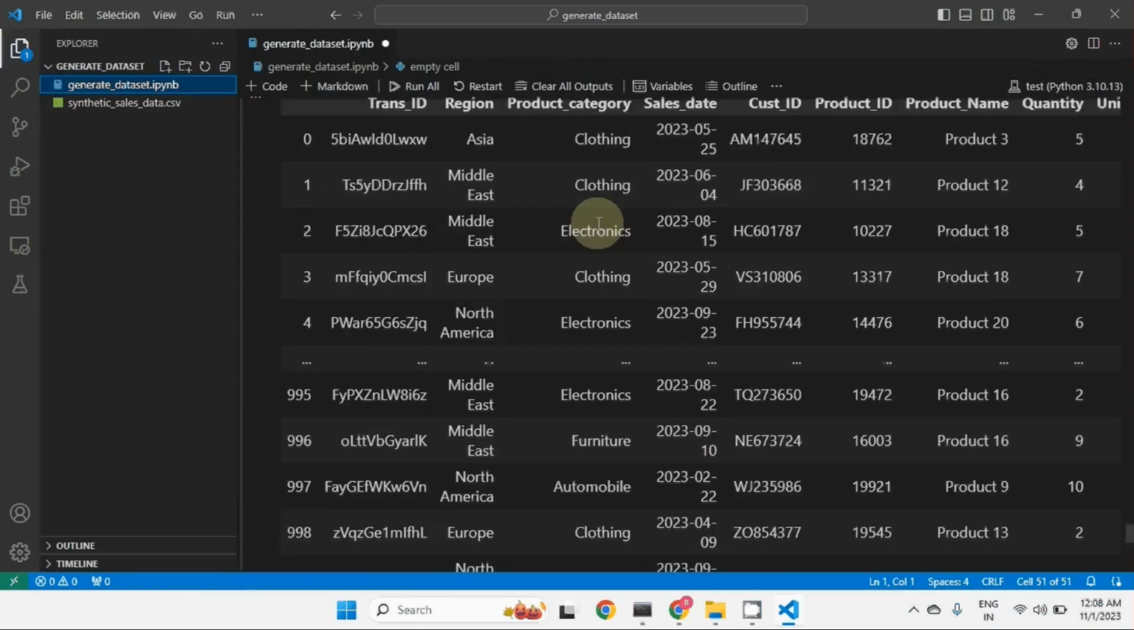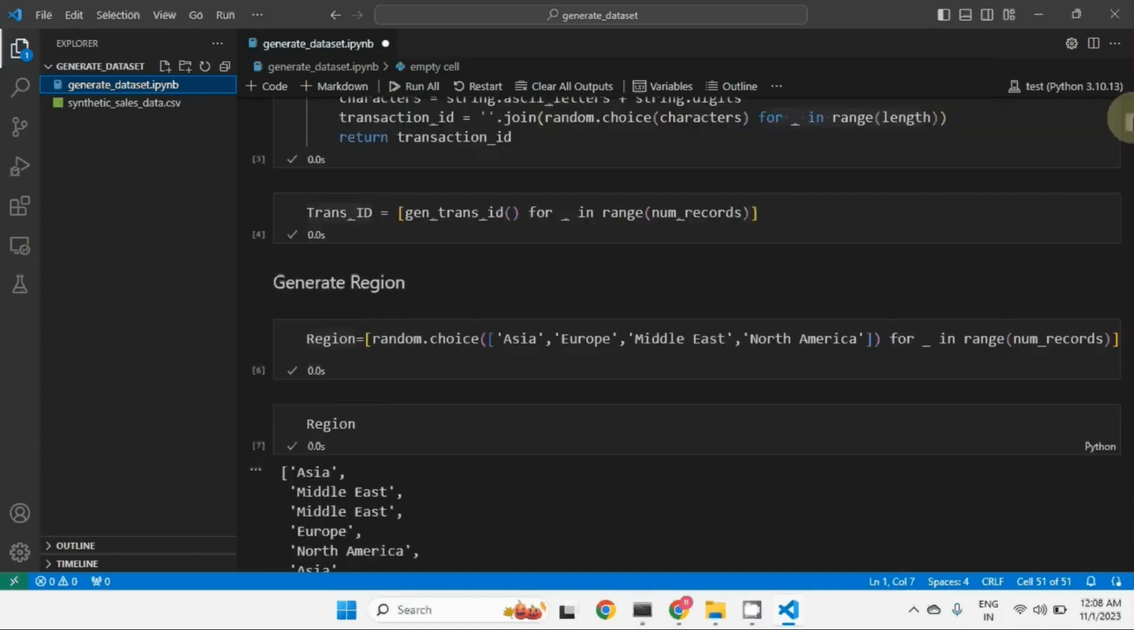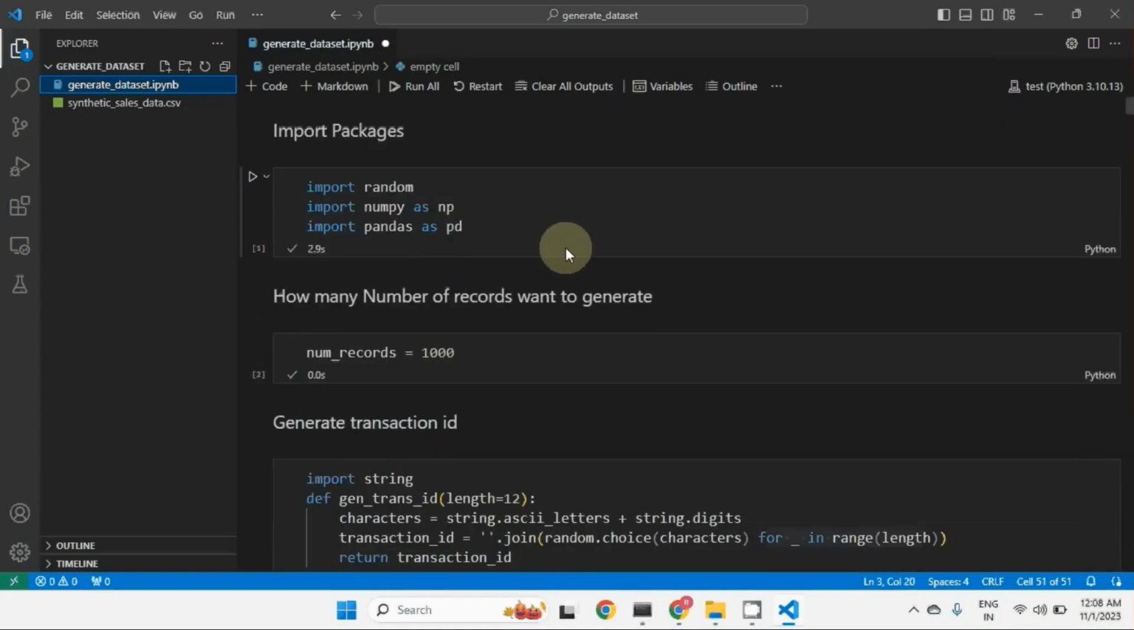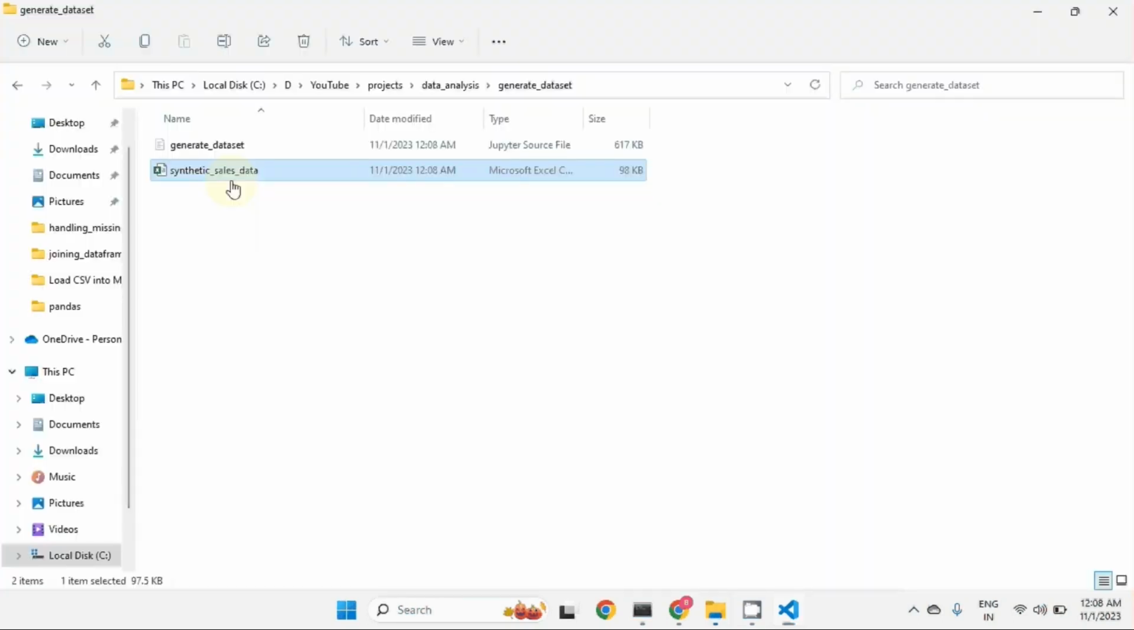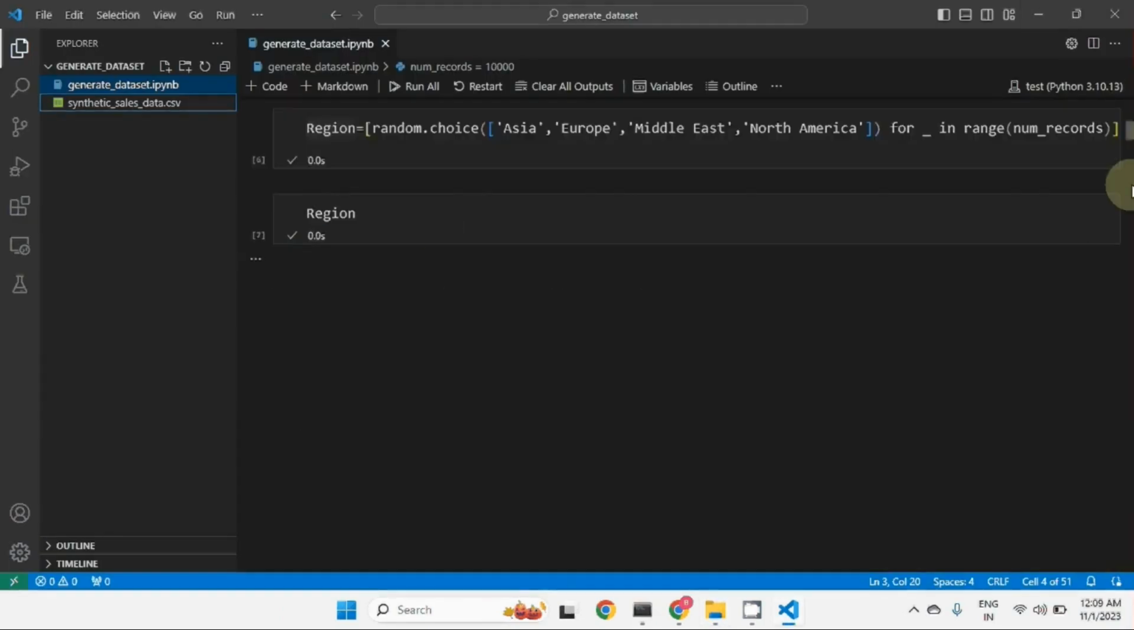So let me go back to the top. I will not make any other change. Let me save this notebook, and here instead of 1000 we'll make 10,000, and at the same time we will verify. Right now we have 1000 data points and the file size is 98 KB. We have now made the number of records 10,000.